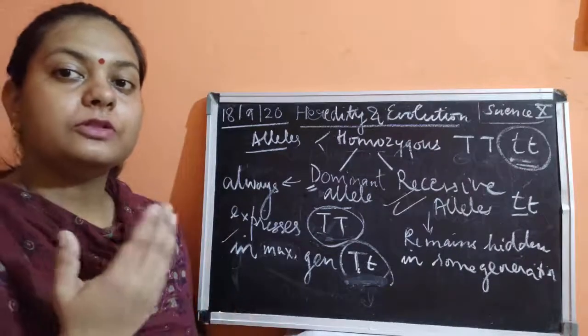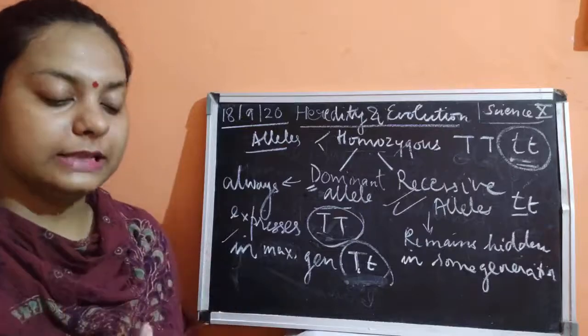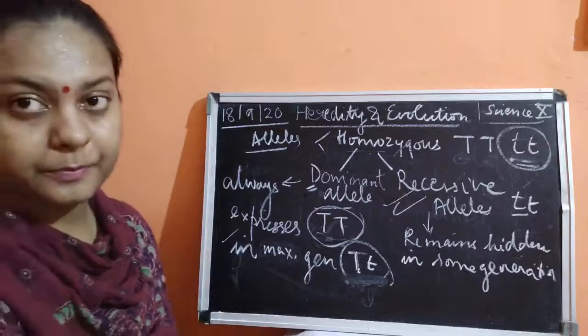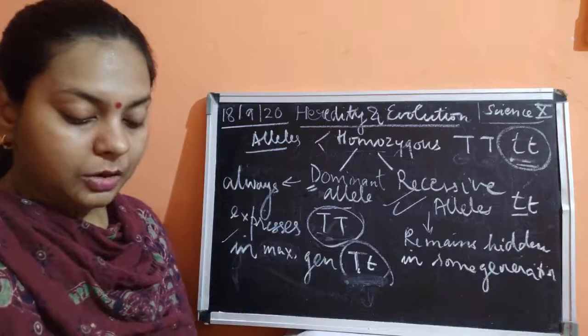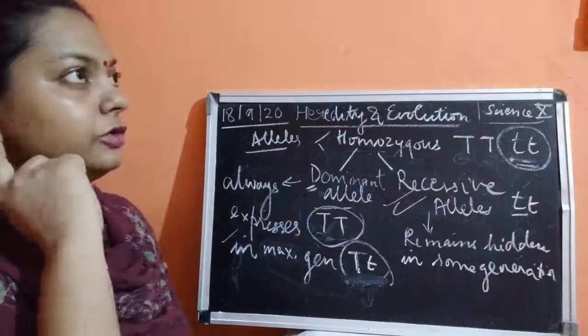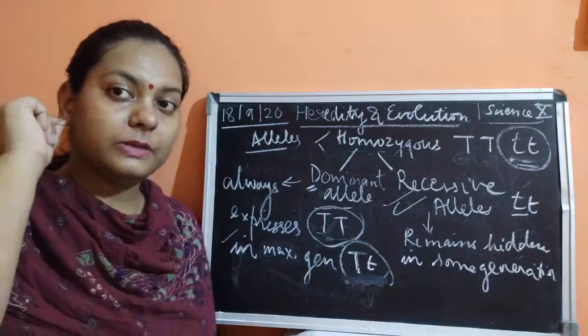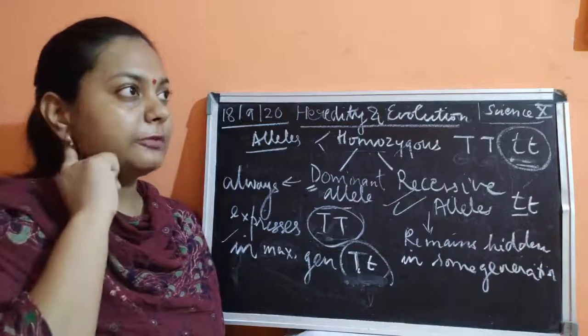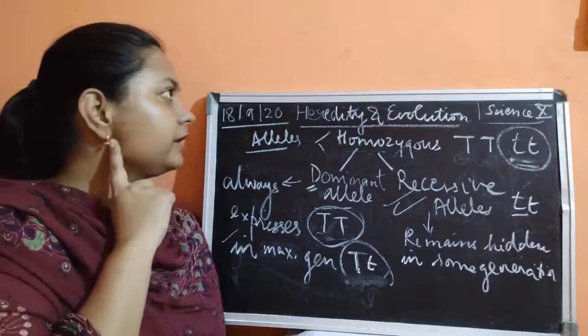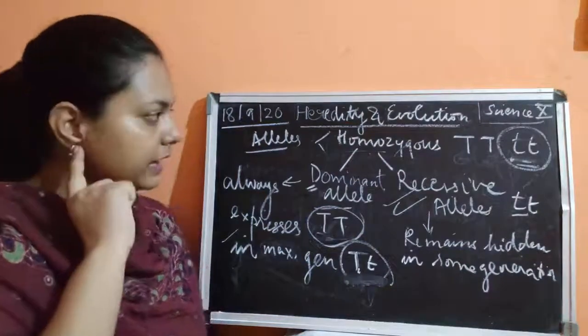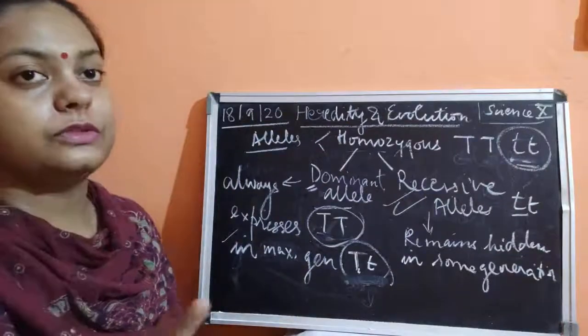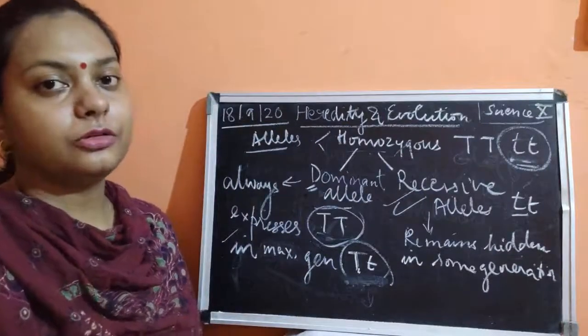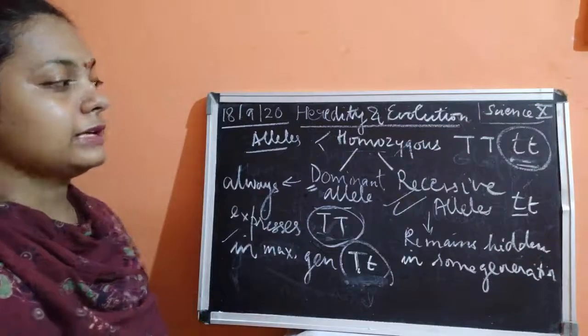But those people who do not have hair on the finger, it is said to be the recessive trait for them, because it is not expressing in them. Attached earlobe, as I told you: the free-ended earlobe is the dominant trait, as most people have free earlobes. But some people have attached earlobes, and that is known as a recessive trait.